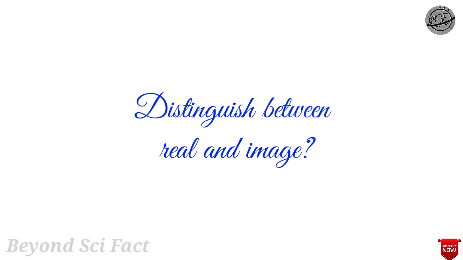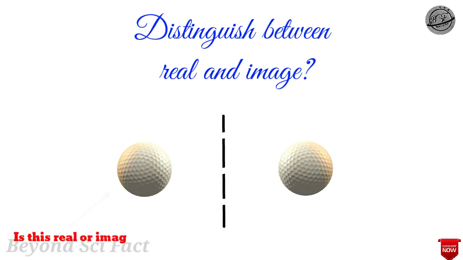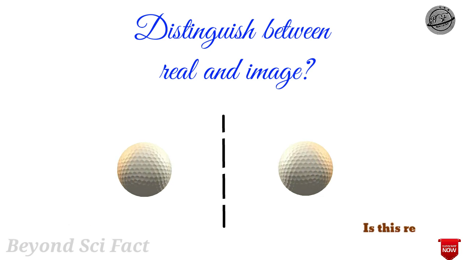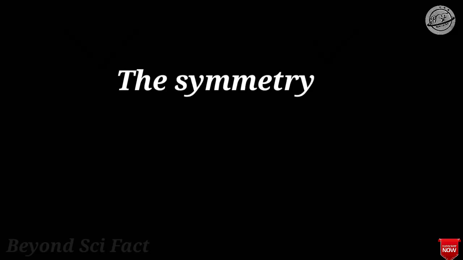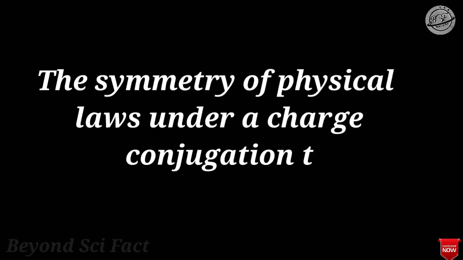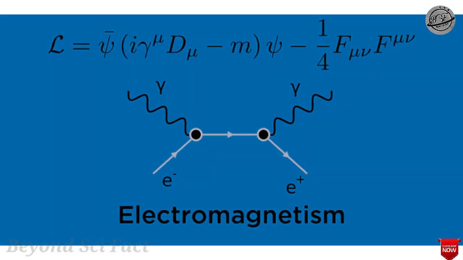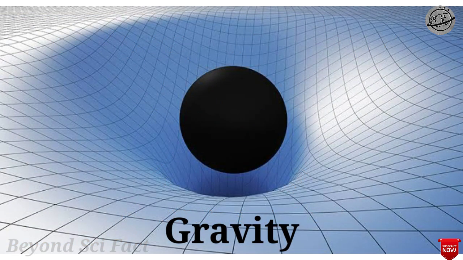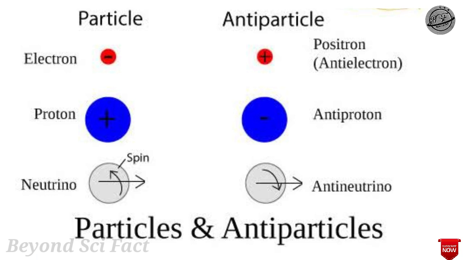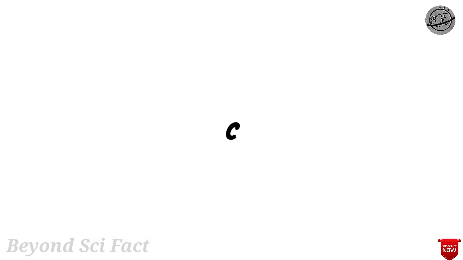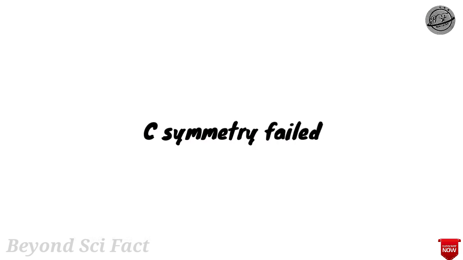If you basically want to understand how parity symmetry works, keep in mind that we can't distinguish between the mirror world and the real world. If you can distinguish between these two, then P symmetry is violated. Now let's first understand how C and P symmetry failed, and that led us to the need for CP symmetry. C symmetry means the symmetry of physical laws under a charge conjugation transformation. Electromagnetism, gravity and strong interactions all obey C symmetry, but weak interactions between particle and antiparticle violate C symmetry, which led to C symmetry failing to explain fundamental symmetries.